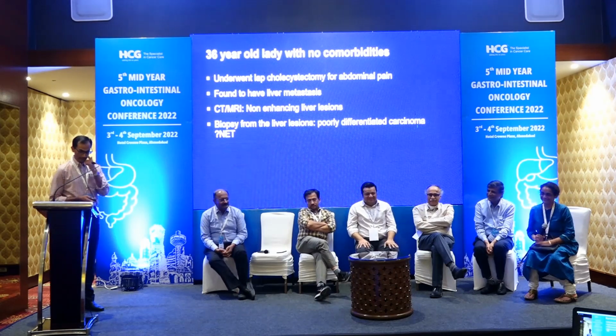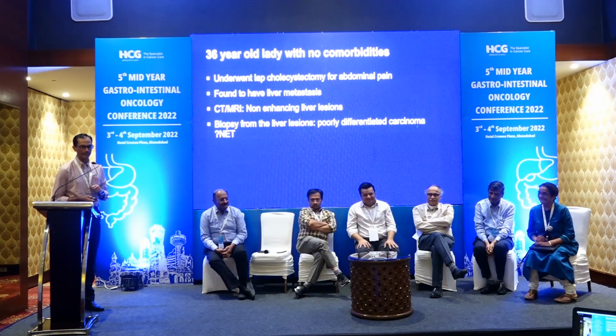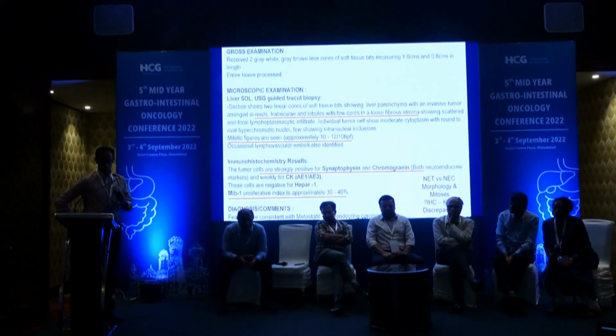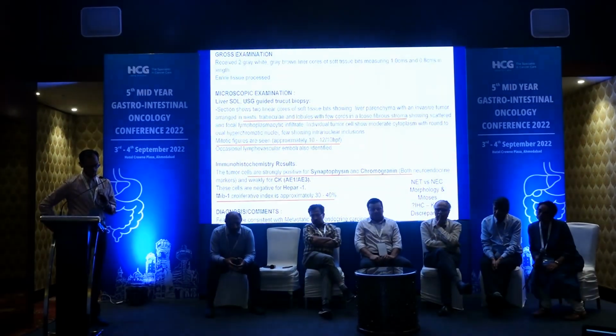Right. So a biopsy showed a poorly differentiated carcinoma, query neuroendocrine tumor. Yes. So that must be familiar. So let me read through that and then I'll ask you the question, madam. So this reads like this. The description is that the tumor is arranged in nests, trabeculae, and lobules. I don't have the picture. I'm so sorry, madam. With a few cords in loose fibrous stroma. So that's the description. The mitotic figures are 10 to 12 per 10 high power fields. Synaptophysin, chromogranin, both are positive. And the proliferative index, or MIB1, is 30 to 40%.